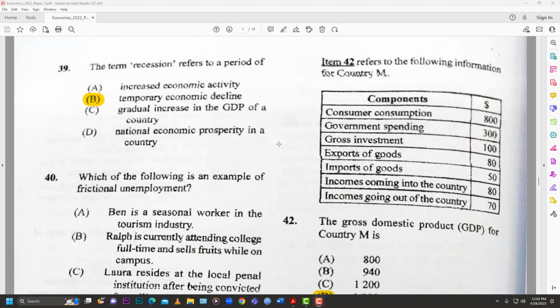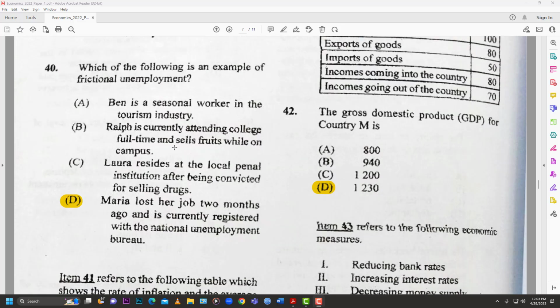39. The term recession refers to the period of, and by now we've all lived it during COVID, the downturn in the economy, when there is B, temporary economic decline. So things go a little downwards in the economy, persons lose their jobs, people are not making as much money, the demand is reduced, and things are just not going as smoothly as they should. So it's a dip in the economy, a temporary economic decline. Now if that continues, you might reach a depression.